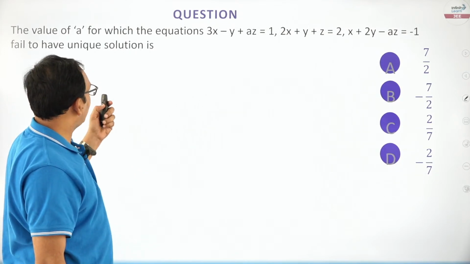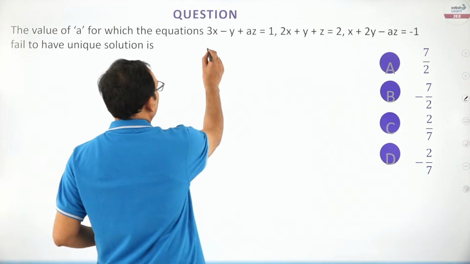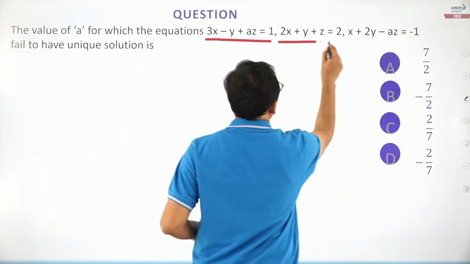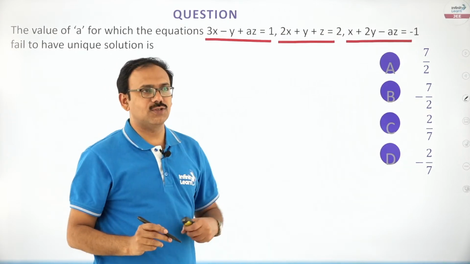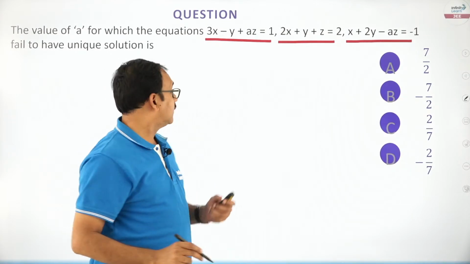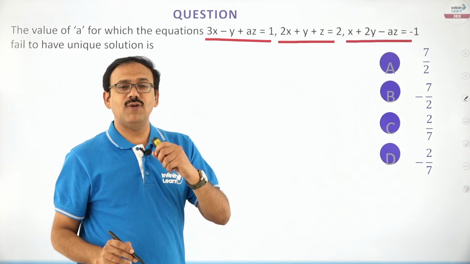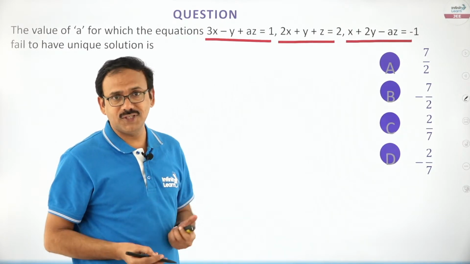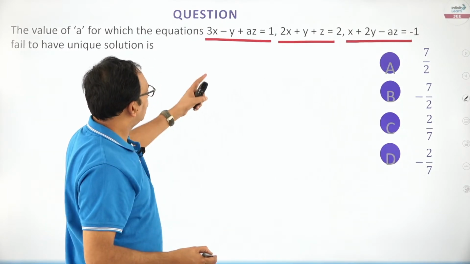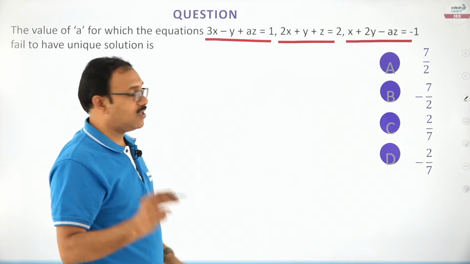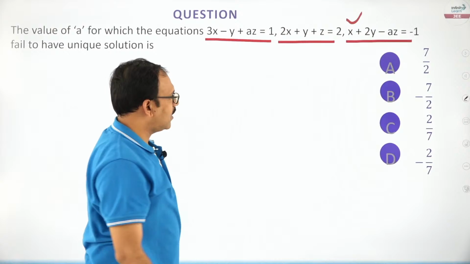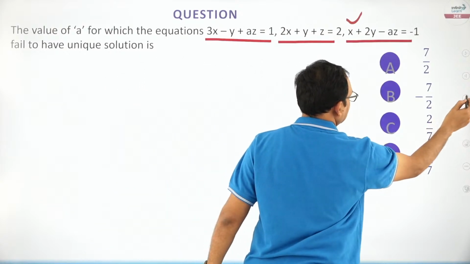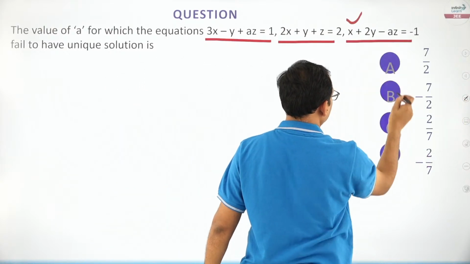You see the value of A for which these three equations fail to have unique solution. This is the question. These three equations fail to have unique solution. How to do this? You see friends, there are three equations.